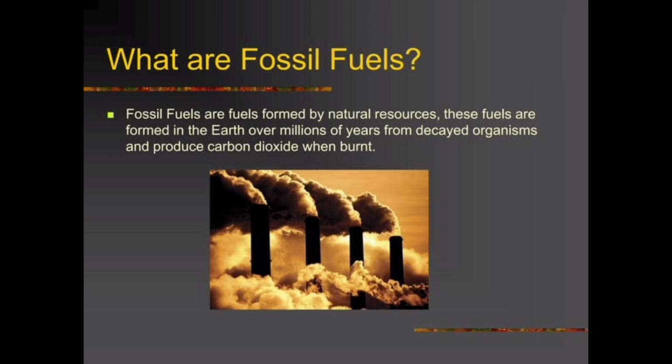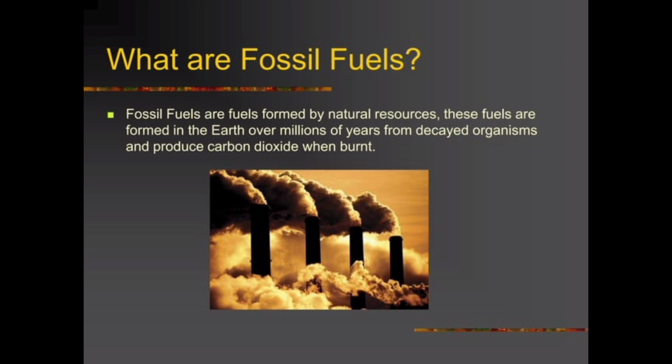So, the first and the major source of energy is fossil fuels. Before going into the detail of fossil fuels, we should know what fossil fuels are, from where we can get them, and how they are produced. Fossil fuels are fuels formed by natural resources.